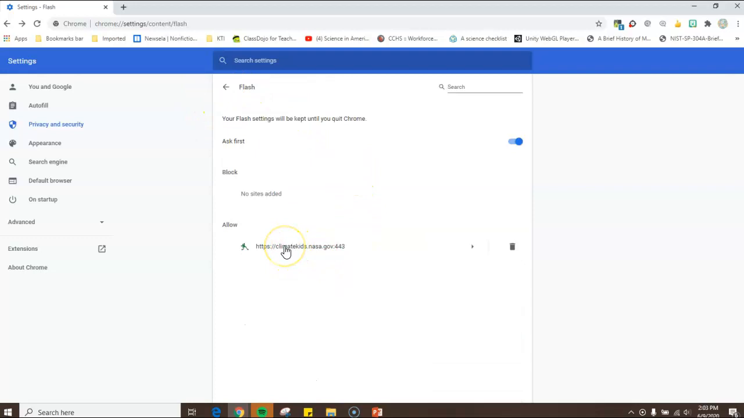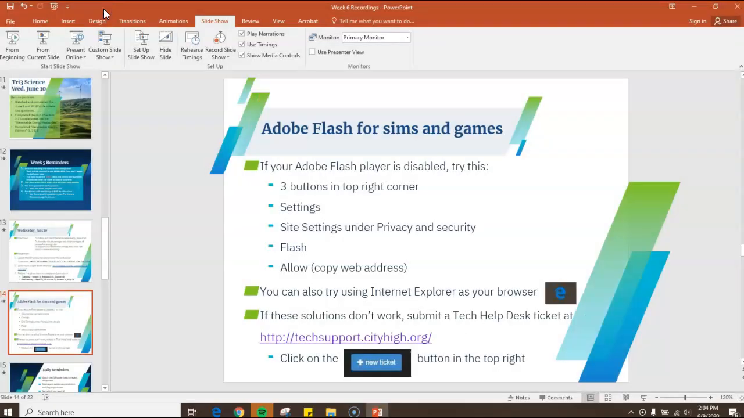Okay, so if you don't have this in here, if you don't have the option when you're at Climate Kids to say yes, allow it, then you'll need to come here, click this button on, and you'll need to copy and paste the website in here. Okay, and then you can just close that out, and you shouldn't have a problem with it.